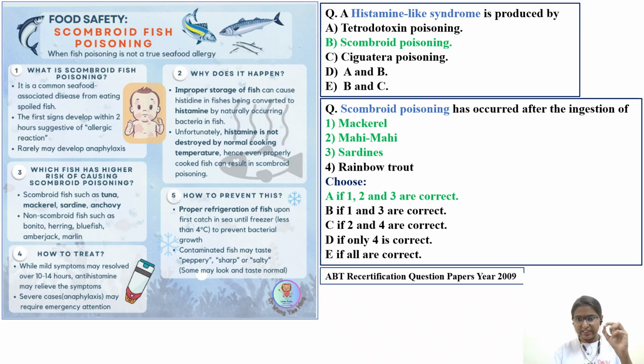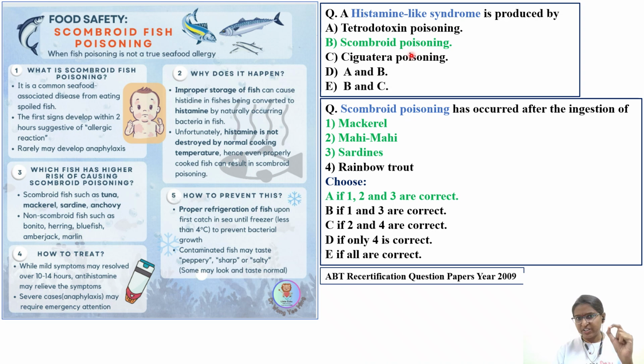Okay, so there were two more questions from year 2009 from the ABT recertification question paper only, with respect to this topic. This question is very direct. If you know the concept, you will be able to answer it. The question was, a histamine-like syndrome is produced by. So they have given different options.